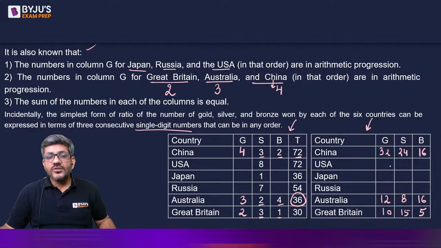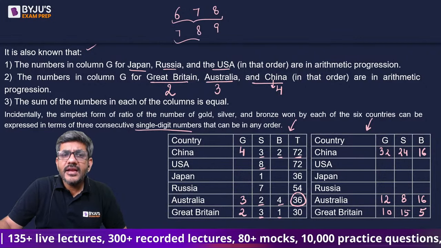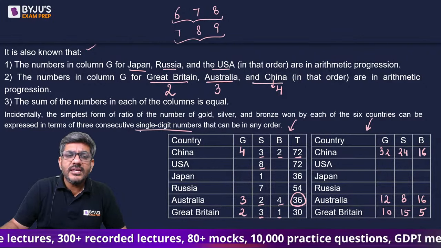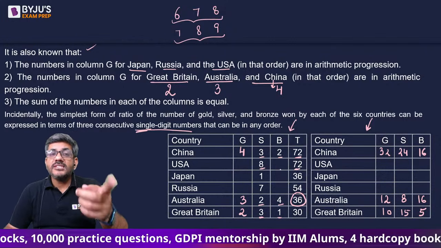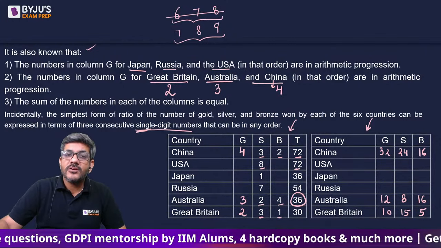Now let's talk about USA. As I said, अगर यहां पर 8 है तो तीनों नंबर्स क्या क्या हो सकते हैं? They can be 6, 7, 8. A ratio of 3 consecutive integers having 8 one of them. 6, 7, 8 हो सकता है. 7, 8, 9. 8, 9, 10 नहीं ले सकता because I need single digit numbers. But the sum of the ratios should also be a factor of 72. 6 plus 7 plus 8 is 21. It is not a factor of 72. Therefore, I am saying this ratio has to be 7, 8, 9.